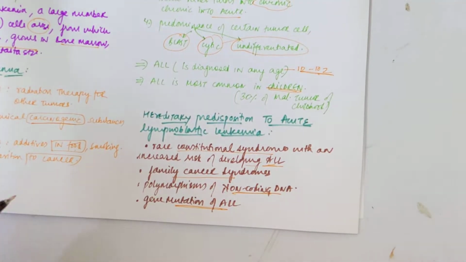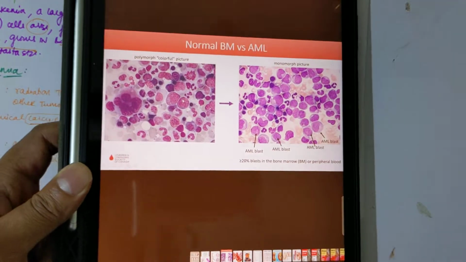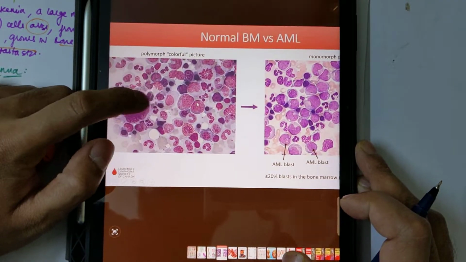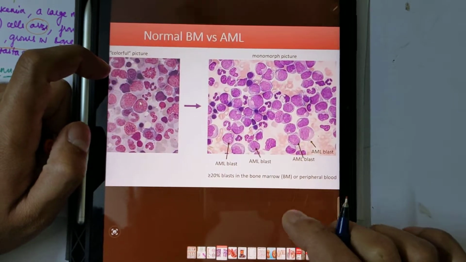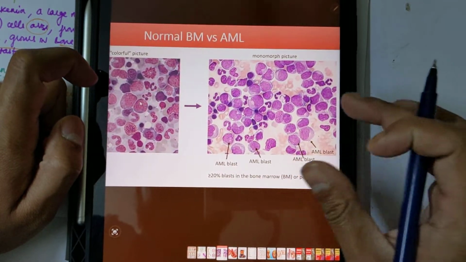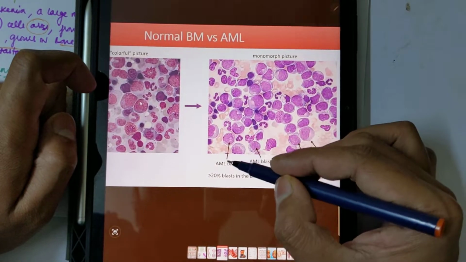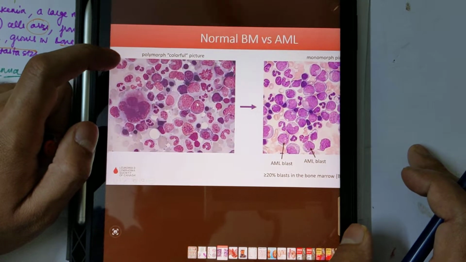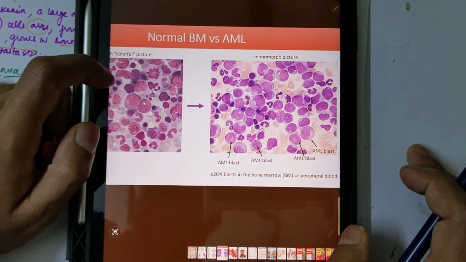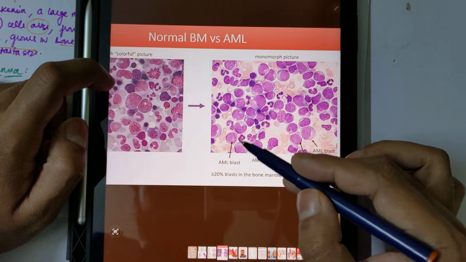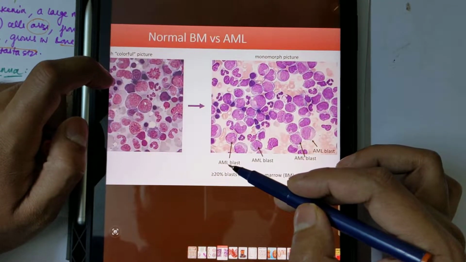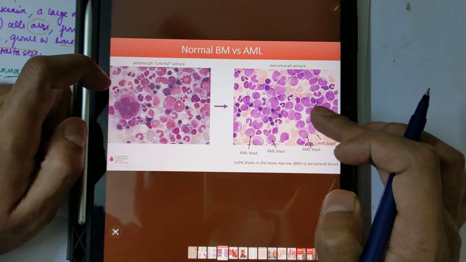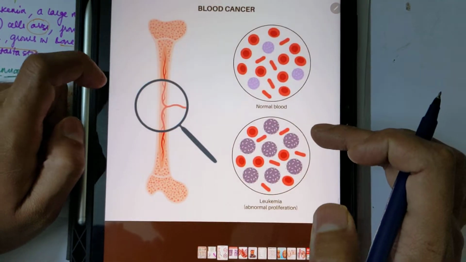You can see this diagram of how the normal bone marrow looks. This is the normal side, and this is AML, acute myeloid leukemia. In the normal picture you can see RBCs and other cells, neutrophils, basophils. In this bone marrow, AML is present. These are the acute myeloid leukemia cells, which you can see in the bone marrow and peripheral blood smear. Clear? This is the blood cancer.